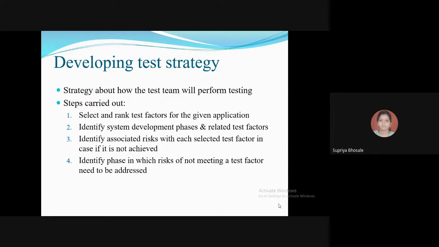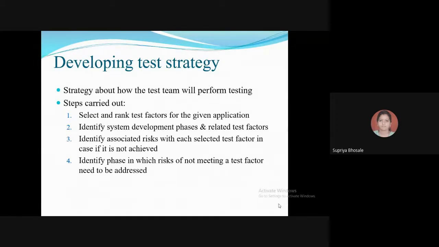So next is developing test strategy. Here, the test planning includes developing a test strategy about how the test team will perform the testing.